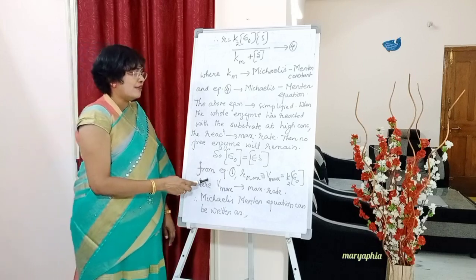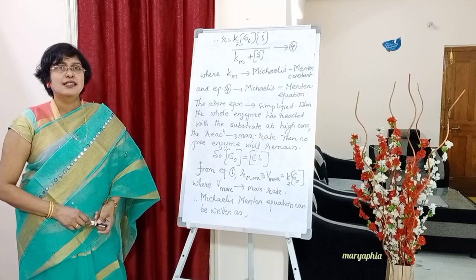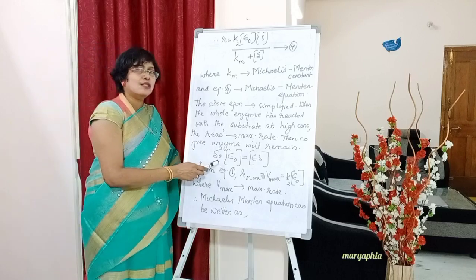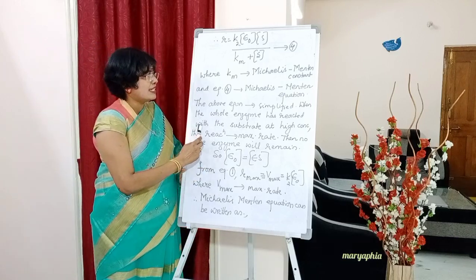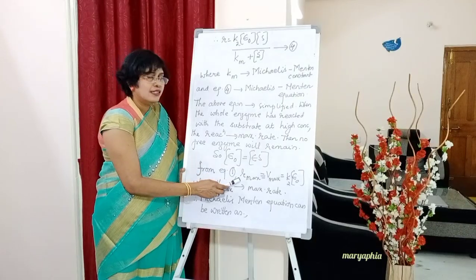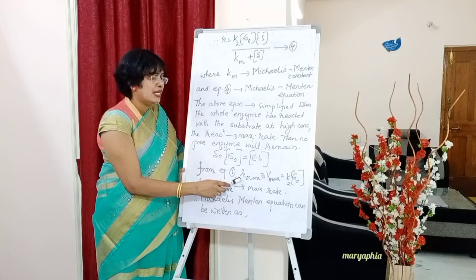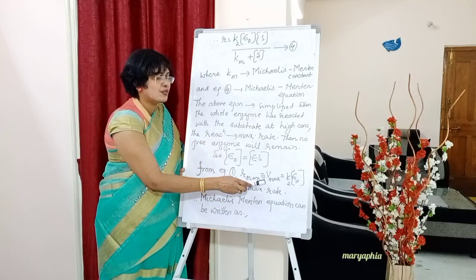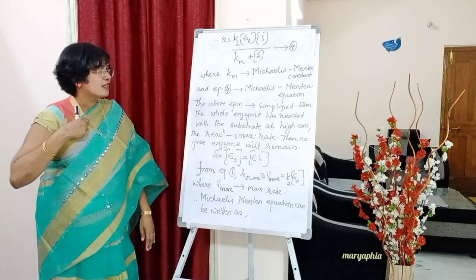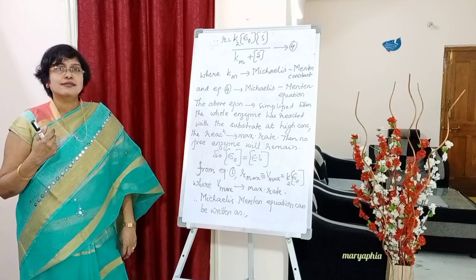So below write down, from equation 1. In such cases, the rate of reaction will be maximum. So how do we write equation 1? In this case the maximum rate of reaction, R max, we will show as V max, which is equal to K2 into E naught.